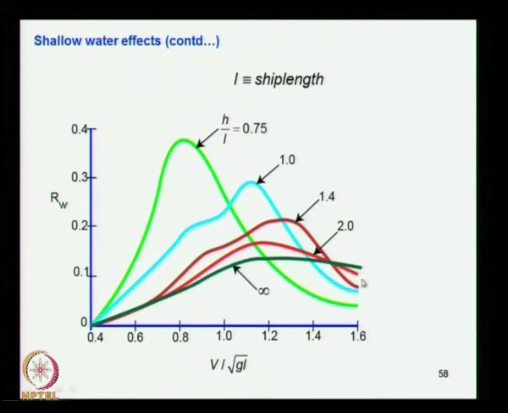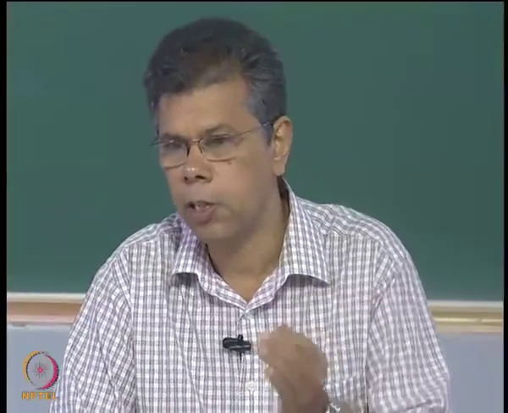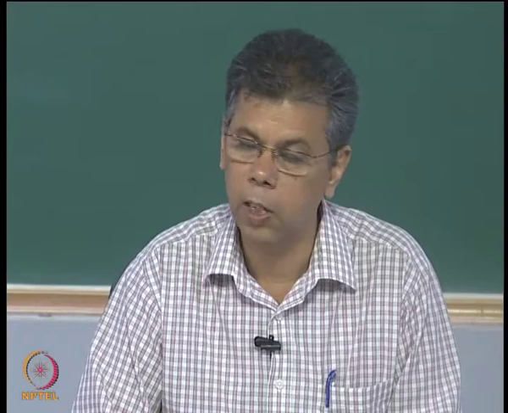So when it goes to higher speed, if it gets over the threshold point or critical speed, then the powering comes down. So if you can design a vessel which can get over that, then the resistance comes down and you need only less power to operate the ship at a higher speed.